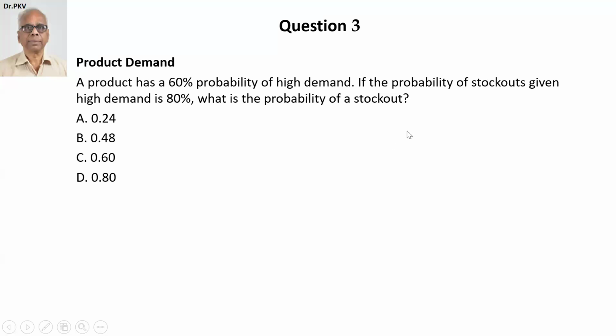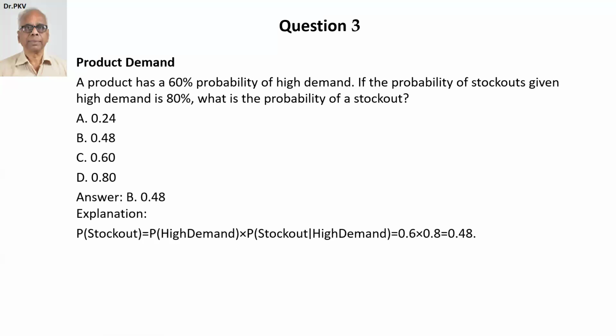Product demand. A product has a 60% probability of high demand. If the probability of stockouts given high demand is 80%, what is the probability of a stockout? Fairly simple to answer. You should be able to do it in 2 to 3 seconds. Look at the choices and select the one which you feel is appropriate.